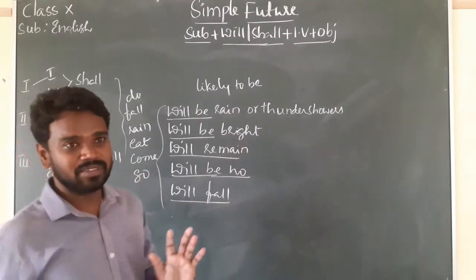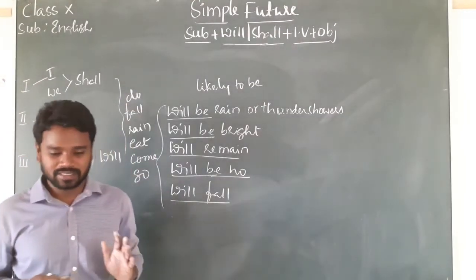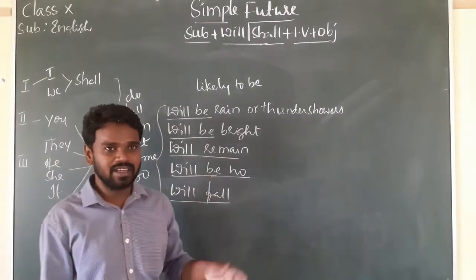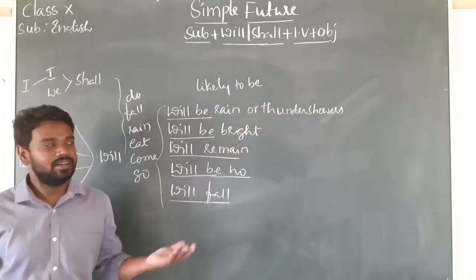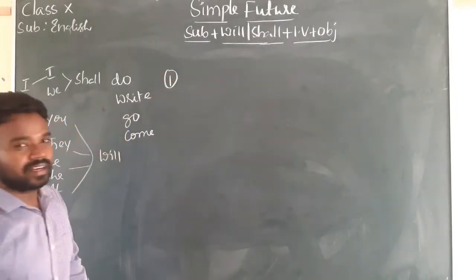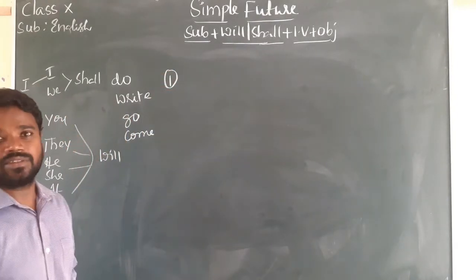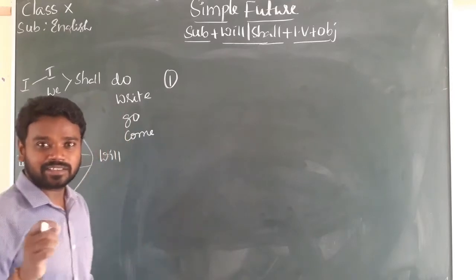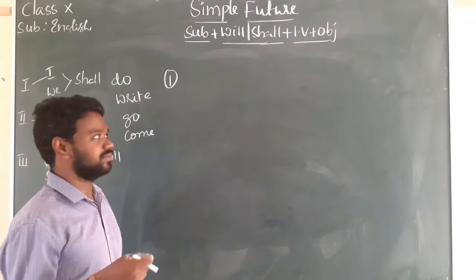Now let us come to the use. Let us discuss the usage of simple future. Now let us see the first usage of simple future. Simple future tense is used to describe an action that takes place in the future time.